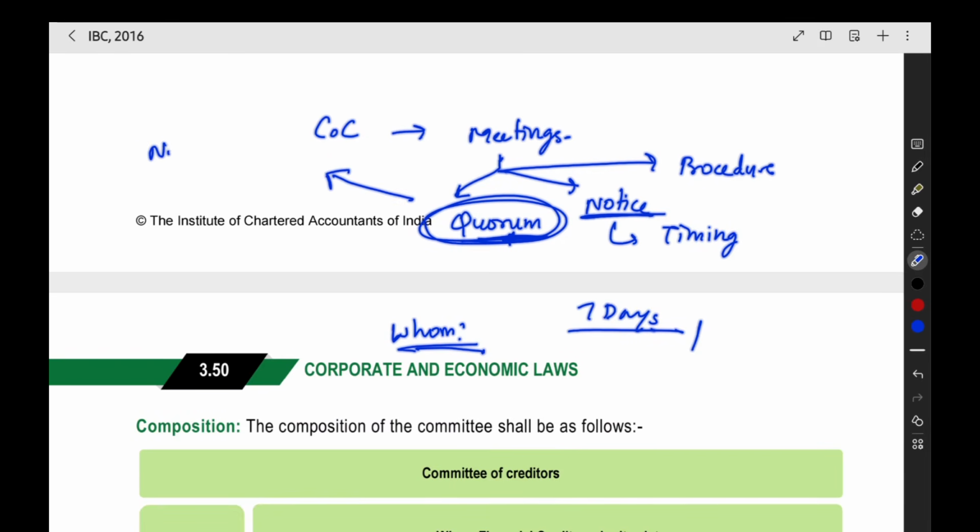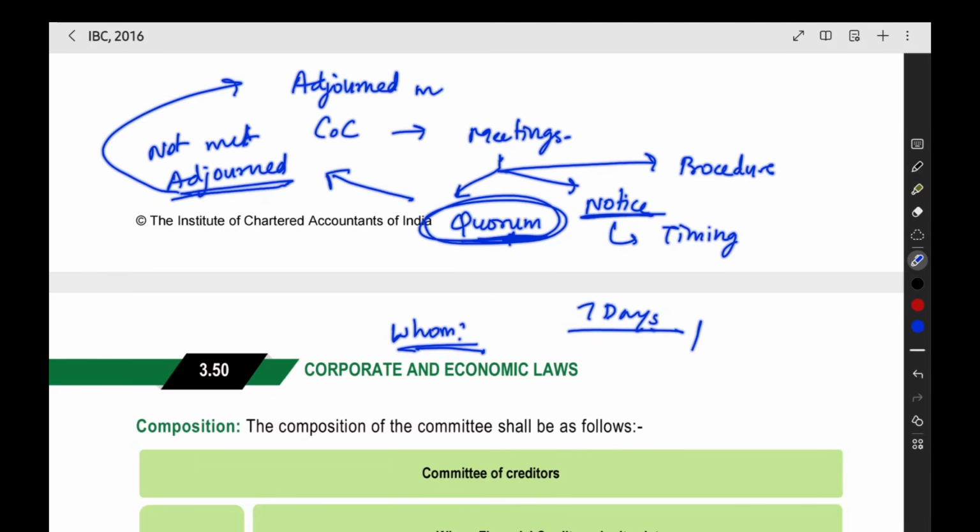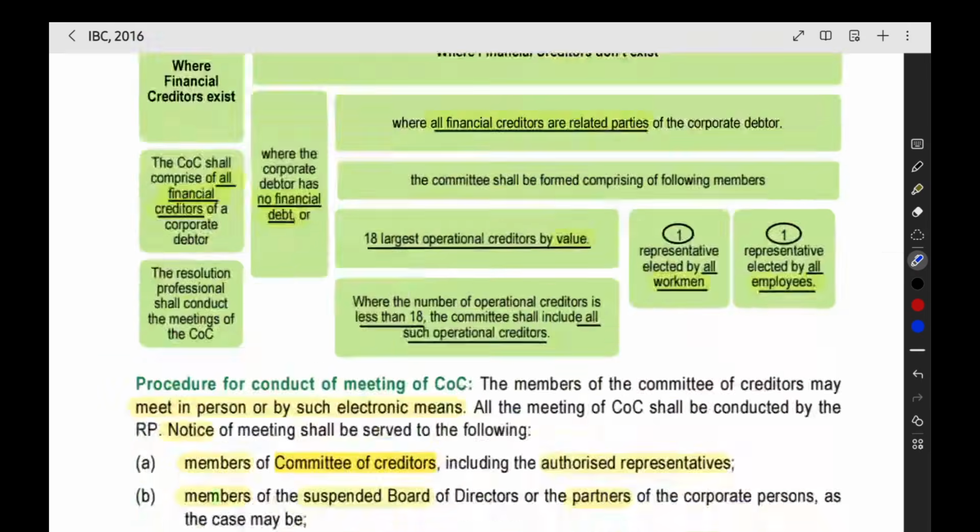If the quorum is not met, what will happen? The meeting will be adjourned. When the meeting is adjourned, when the next meeting will be conducted, like the adjourned meeting, it will be called as the adjourned meeting. The original meeting was adjourned. Now, the second meeting, the adjourned meeting, when it will happen, that point also we have to see. So, like this, when you're seeing meetings, these points we have to see.